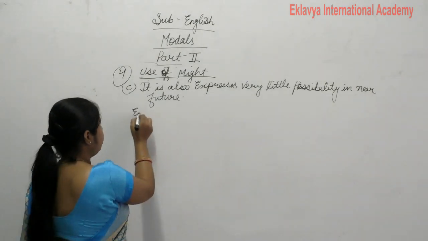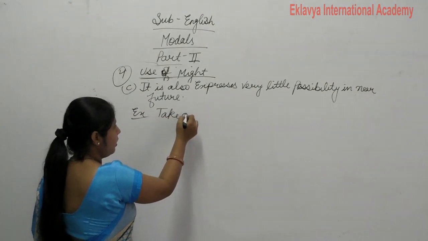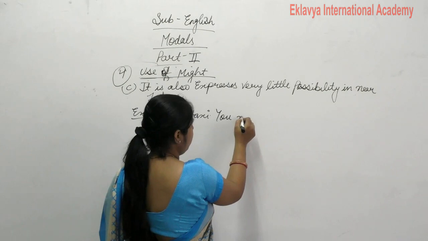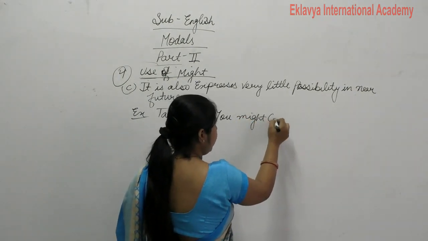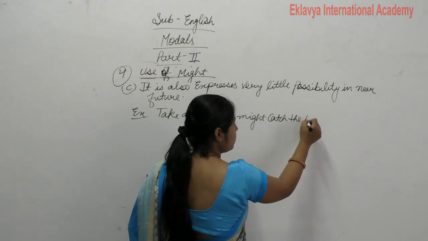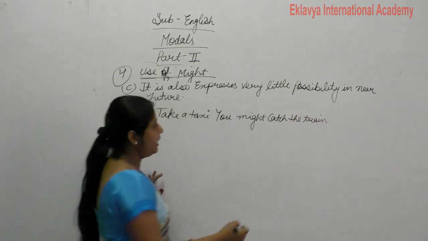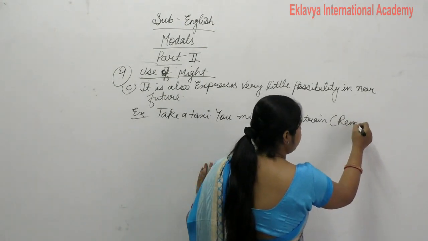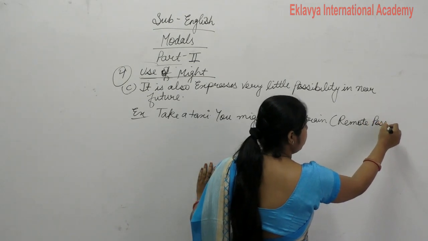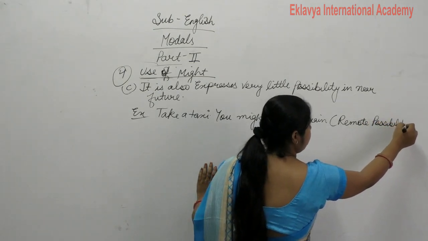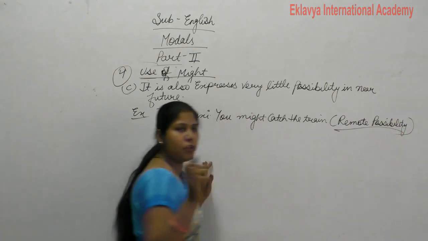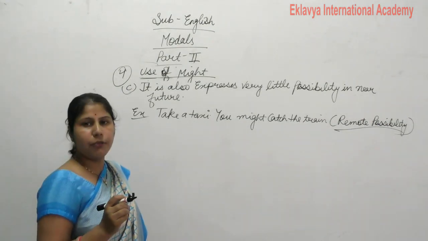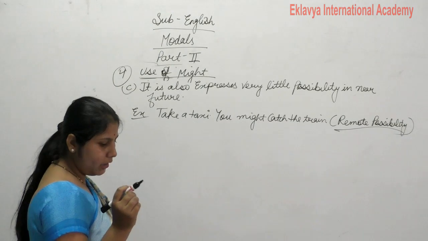Like example, take a taxi, you might catch the train. Okay. So what is this? This is our little possibility near future. Okay. Remote possibility. We can call it remote possibility. Okay. मीन्स बहुत कम लिटिल पॉसिबिलिटी हो. ओके किसी भी काम को करने की. सो दैट वी कॉल रिमोट पॉसिबिलिटी.